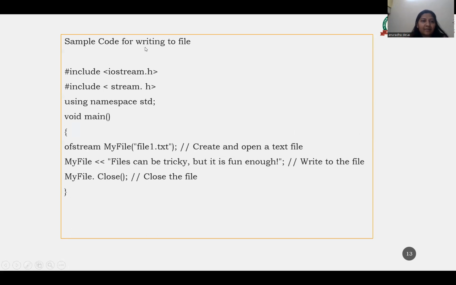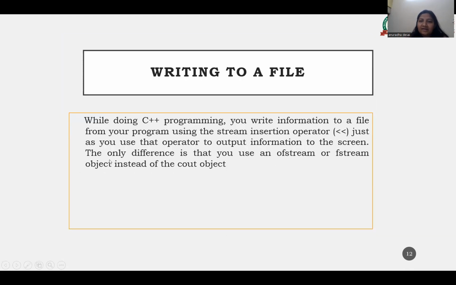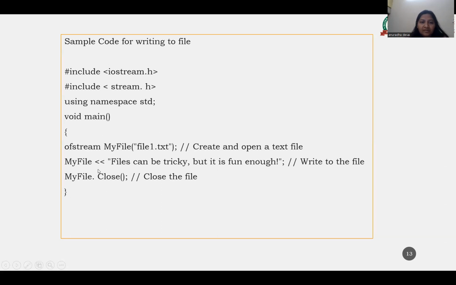So here is an example. You can see include iostream. This is a library, we must include these files for the operations that we are going to do. Include fstream.h. Now in the void main function, ofstream creates and opens a text file. We have created one file and opened one file. Now this is nothing but what we have discussed, writing to a file. So this is a stream insertion operation.